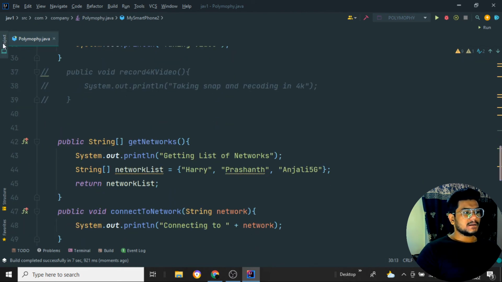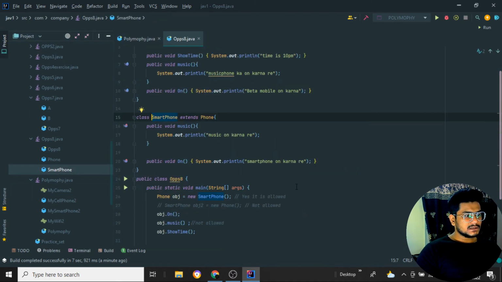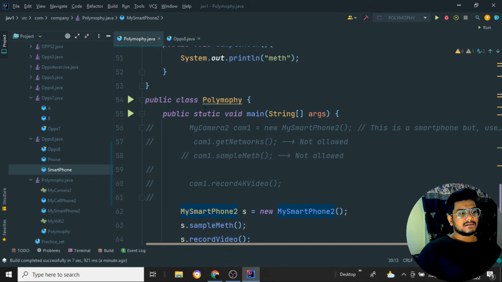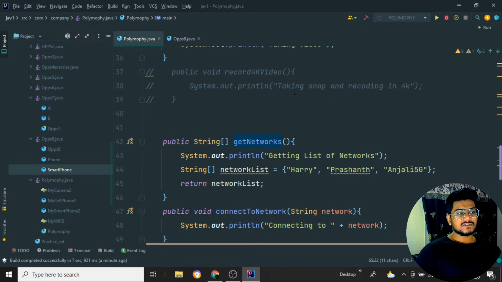So that is what has been said over here. Now if I try one more, I have the smartphone object too. That, overall, is called polymorphism. Think of a girl: a girl can be a wife, a mother, a sister, all those things. She is nothing but our smartphone. Sometimes she will be mother, sometimes sister, sometimes wife. She will have all the polymorphism functionalities, and these are all the properties of it.